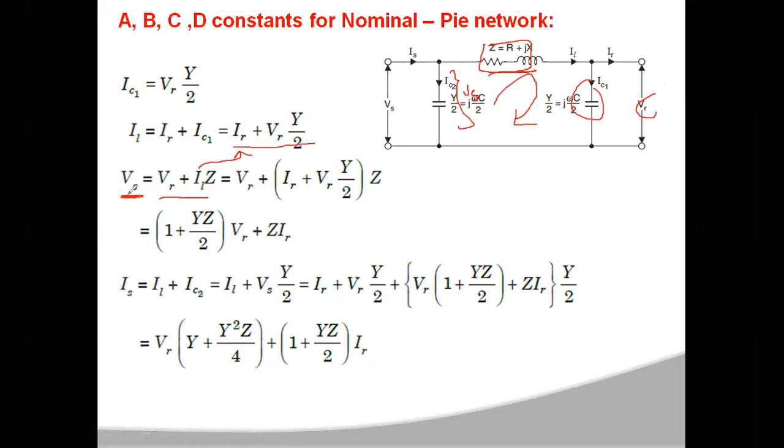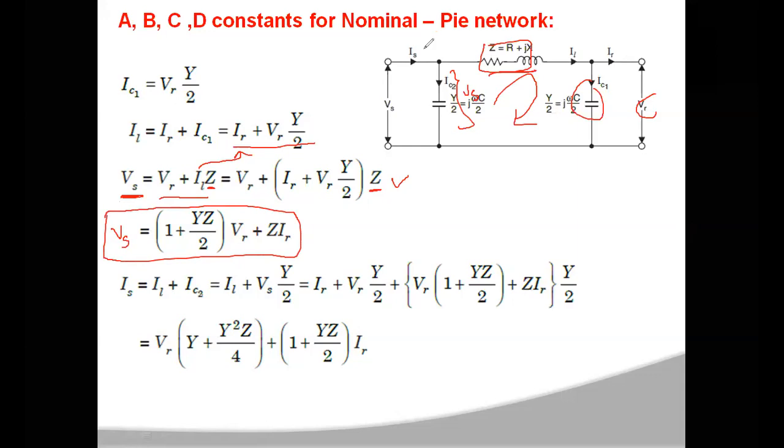Then Vs is equal to VR plus (IR plus VR into Y by 2) whole into Z. Rearranging, Vs is equal to VR into (1 plus YZ by 2) plus Z into IR. This is the sending end voltage in terms of VR and IR.